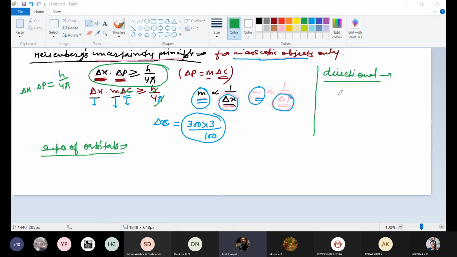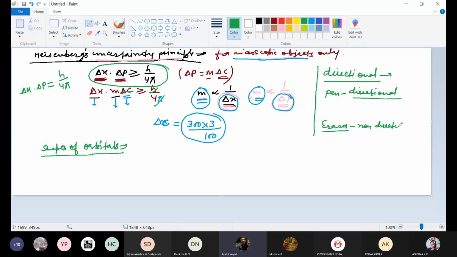this is a pen. Pen is directional. What does it mean? It means if you change the direction of the pen, then its properties will get changed. You won't be able to write. So if there is any change in properties by changing the direction, that object is directional. See, eraser. If you change the direction of the eraser, properties will not get changed. It will be erasing the written content. So that is non-directional.